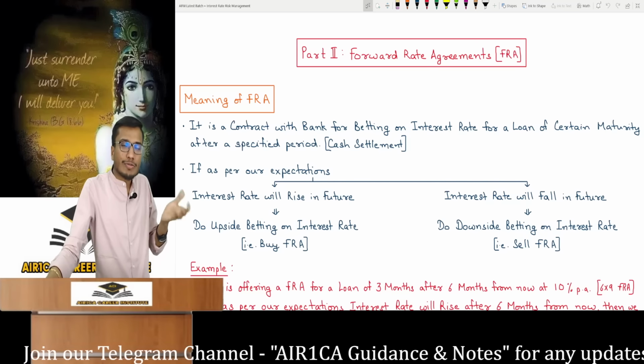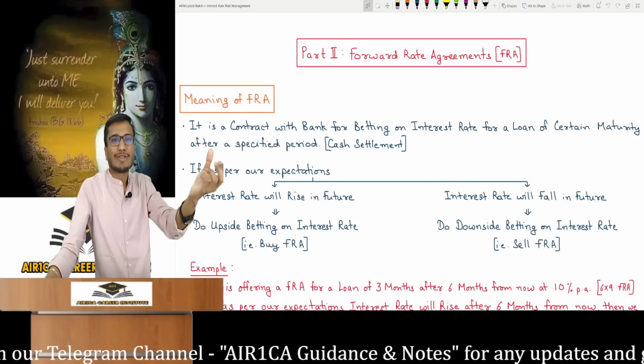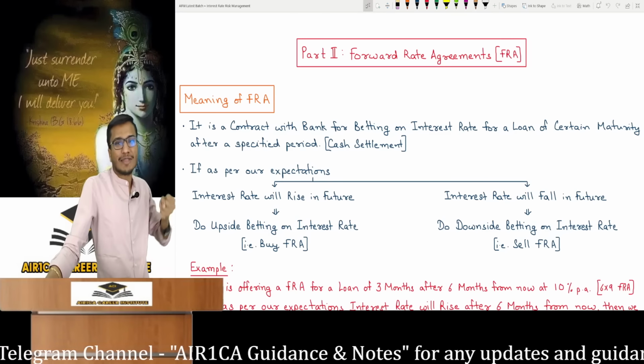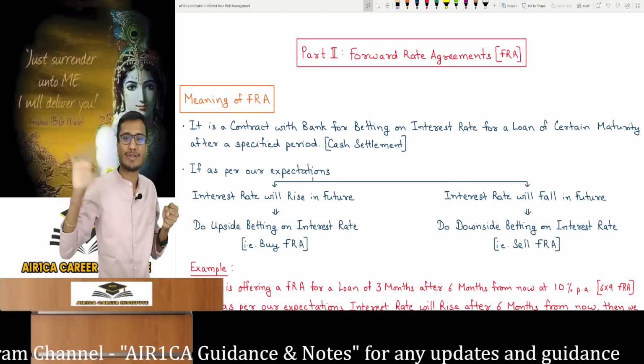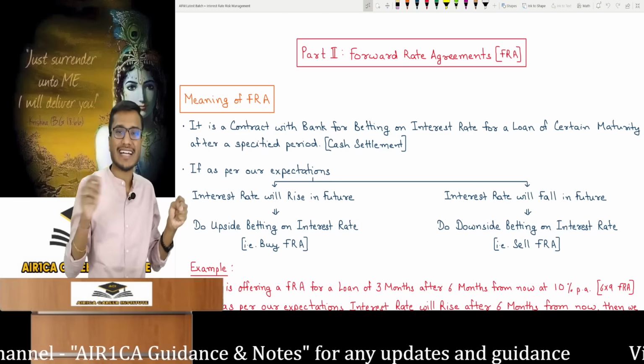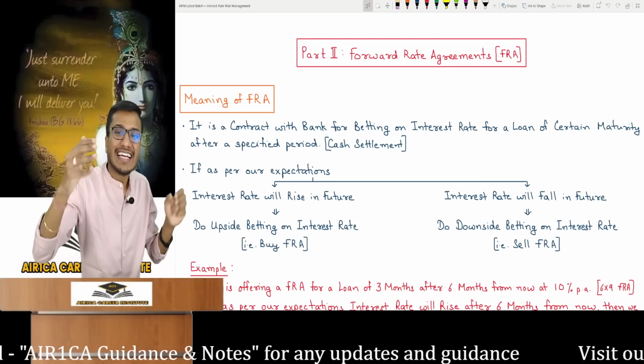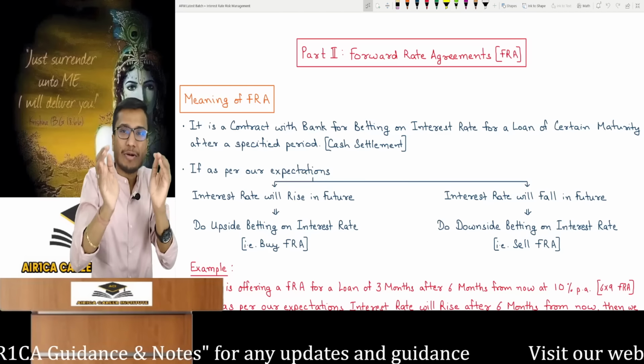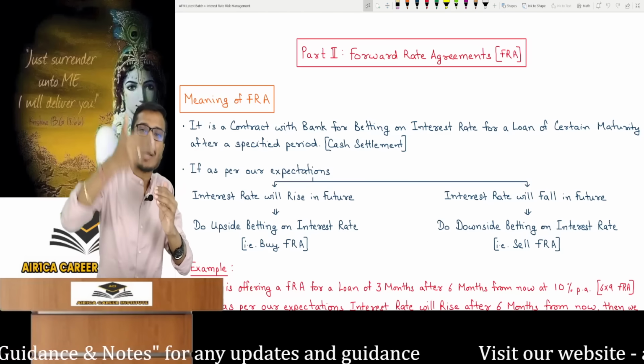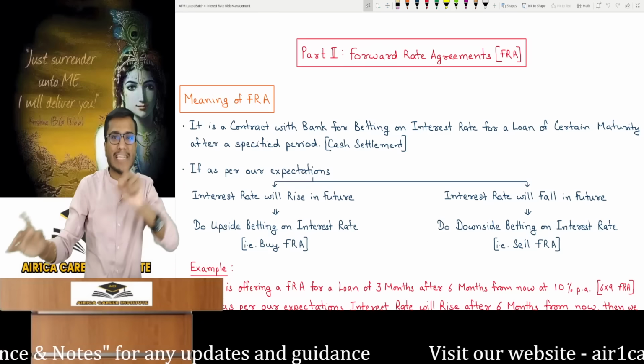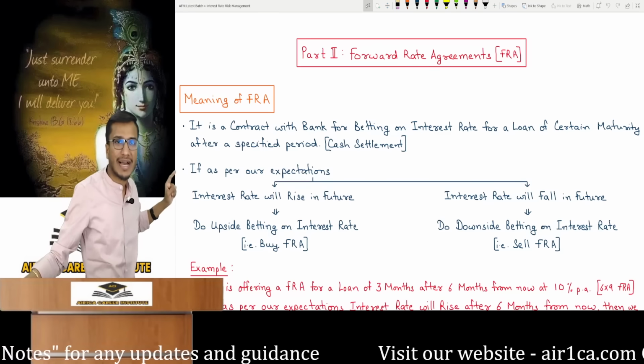I can tell the bank I am afraid of rising interest rates. I can make a contract today to take a loan from you at 10%. Then if market rates rise, I won't have a problem. This is an upside betting contract, which we call a contract to buy. In professional language, contract to buy means upside betting, while contract to sell means downside betting. Remember from the derivatives chapter, that's what is written next.